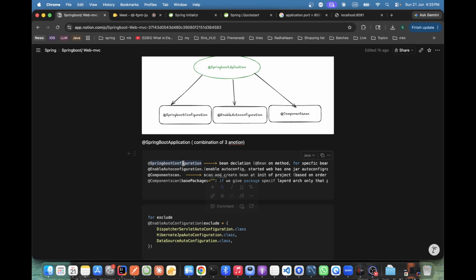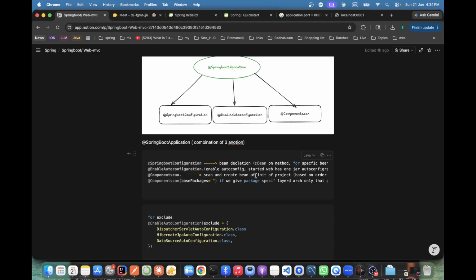Okay. This Spring Boot configuration helps us if we create our own config file. You remember we created a configuration file? Yes. That is why it does all those things. And enable auto configuration, whatever configuration is needed to start the web and all. We need this kind of packaging, jar and all those things. Then we need this one. And component scan, be aware.